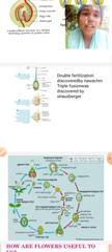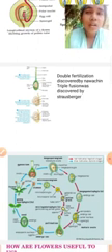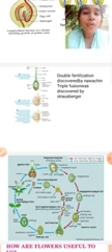Next, the second pollen grain fuses with the secondary nucleus to form the primary endosperm nucleus. The primary endosperm nucleus will become the endosperm. The endosperm supplies food materials to the growing embryo. This is called double fertilization, and these two fusions together are called triple fusion. Double fertilization was proposed by the scientist Navashin, and triple fusion was proposed by Strasburger.